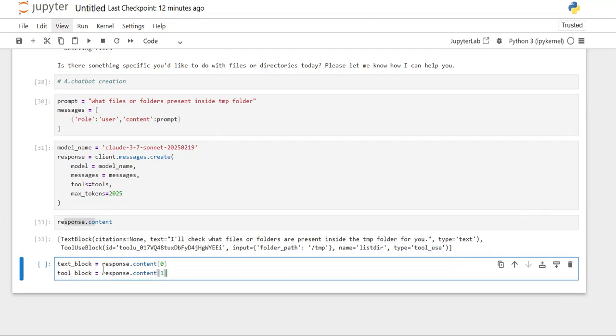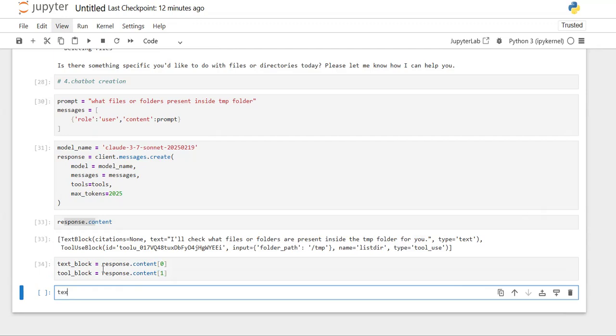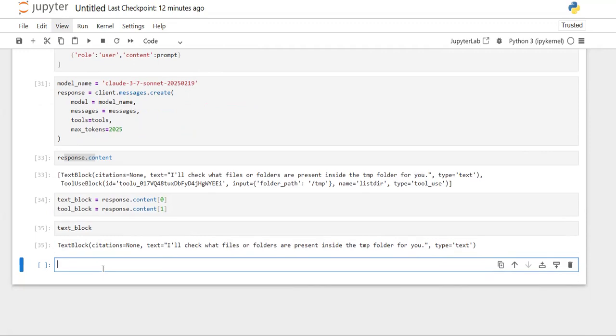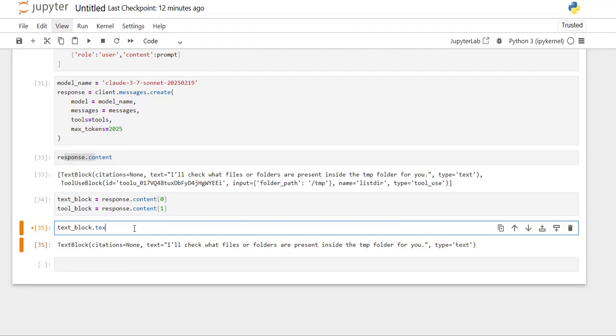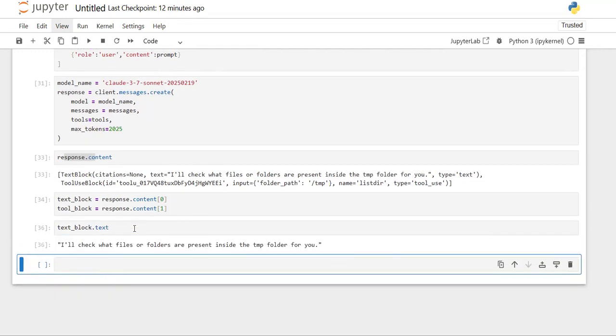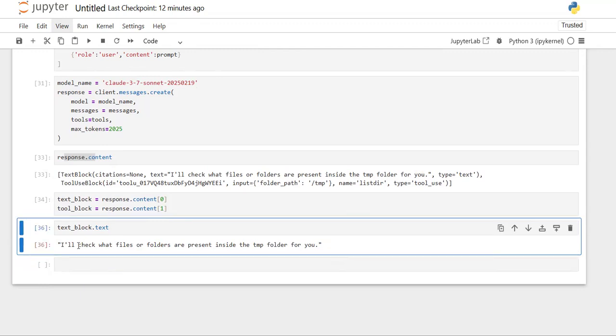So let's print the text block, what it is specifying. Inside this text block also I just require this text. So for that, .text is the attribute that we can use so that we can get the text. So what it is saying: I'll check what files or folders are present inside tmp folder for you.